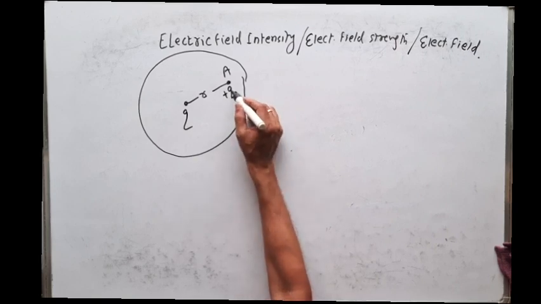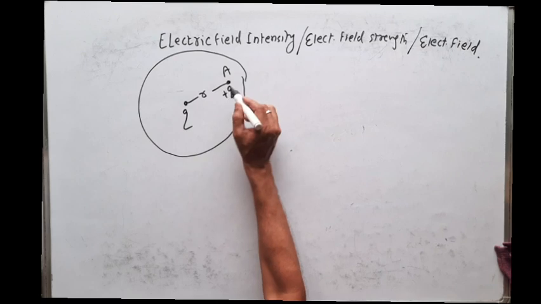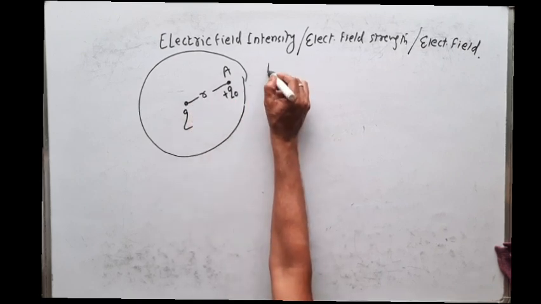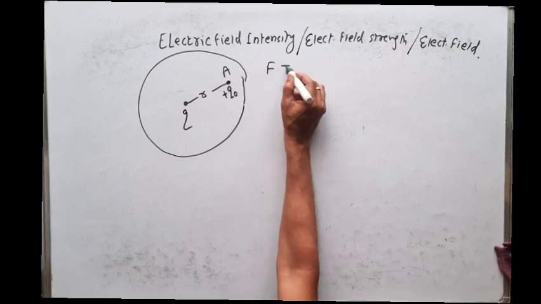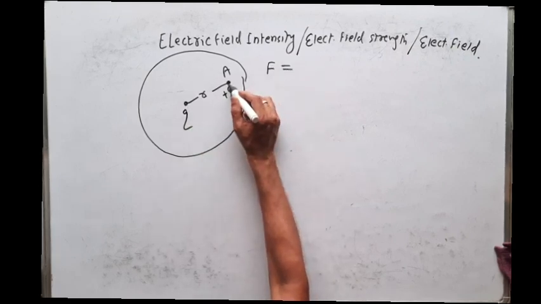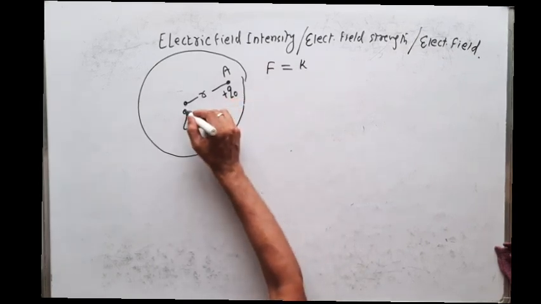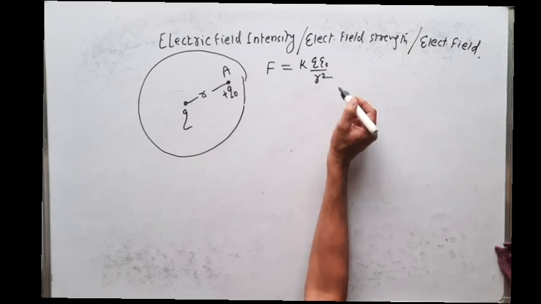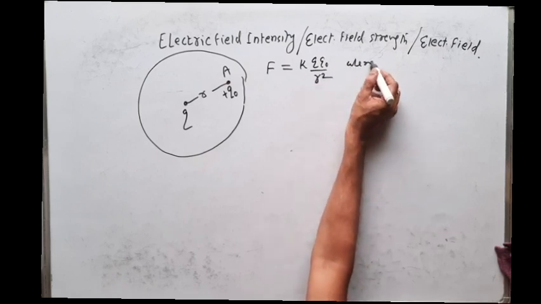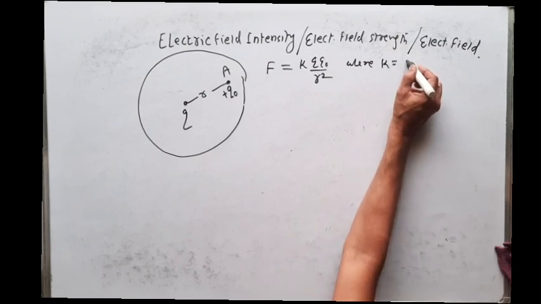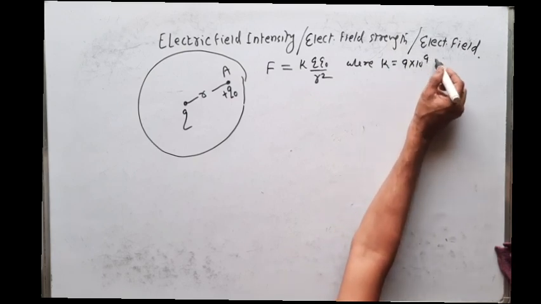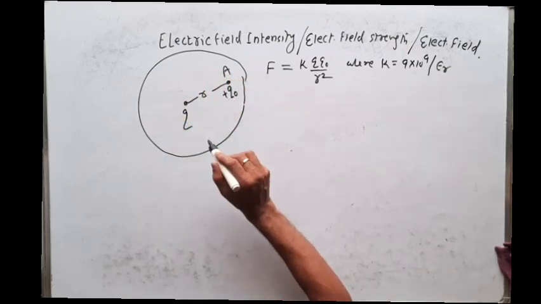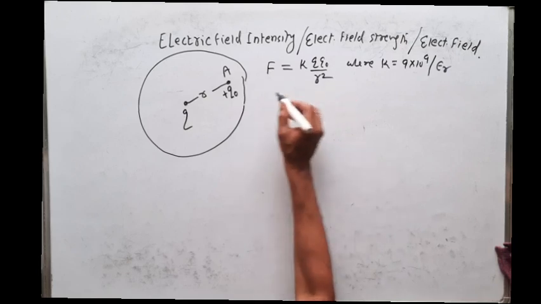First find out the force on this Q naught charge due to the main charge Q. According to Coulomb's law, the force by the source charge on Q naught is F equals K Q Q naught divided by r squared, where K is the constant, equal to 9 into 10 to the power 9 divided by epsilon r, and epsilon r is the relative permittivity of the medium. So F is the force on Q naught charge.